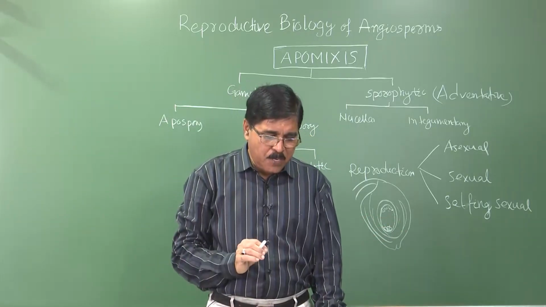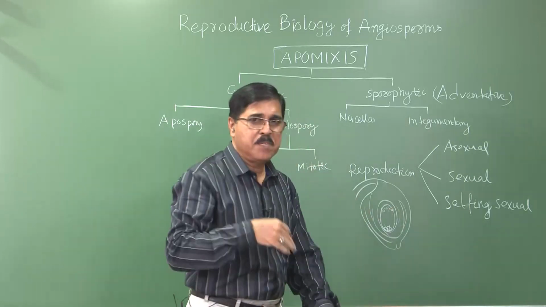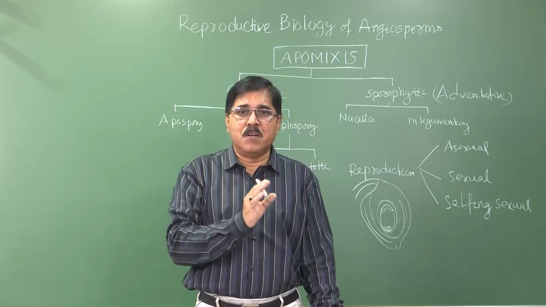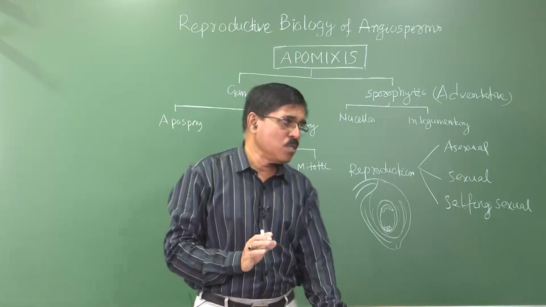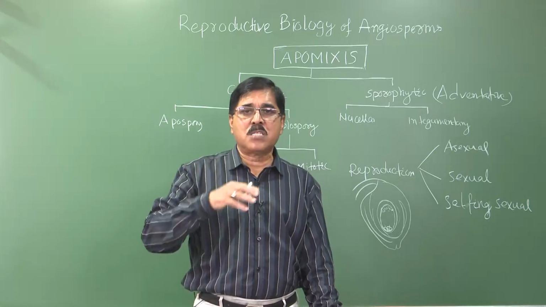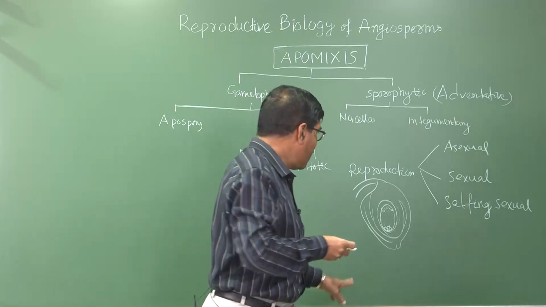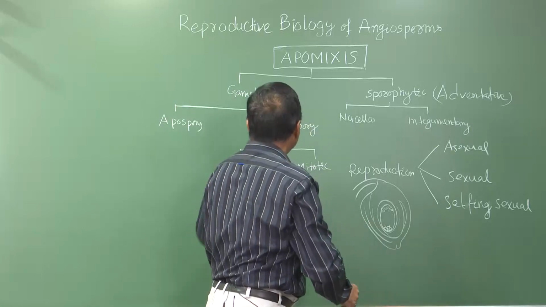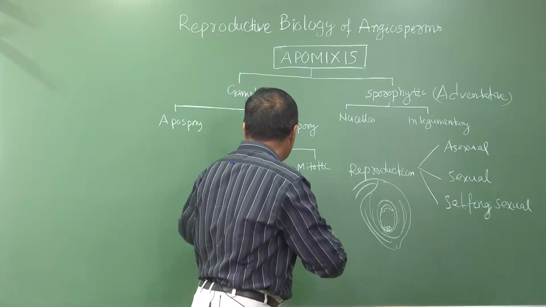And in case of diplospory, there is a diploid embryo sac. What happens? The embryo sac is actually haploid because of the development of the megaspore, which is haploid during sporogenesis. The megaspore mother cell forms the haploid megaspore by meiosis. But sometimes mitotic megaspores are produced, resulting from mitosis, a diploid megaspore. In that case, a diploid megaspore will develop into the diploid structure which will form the embryo, and that we call diplospory. And this diplospory is sometimes mitotic or sometimes meiotic.